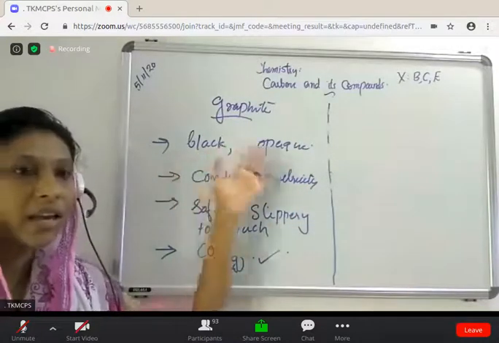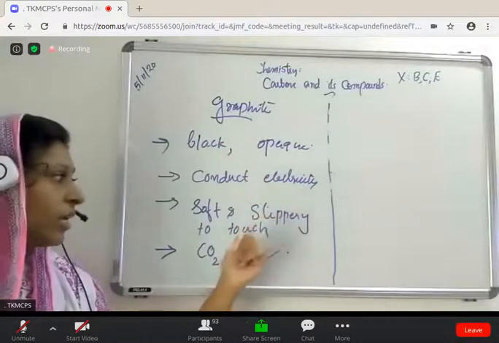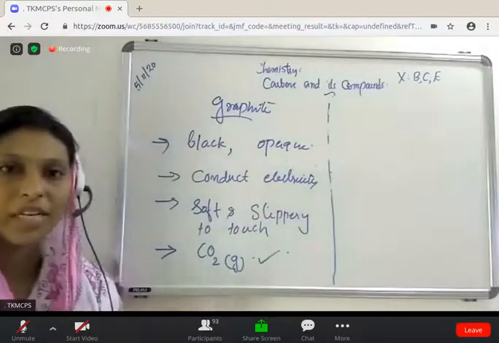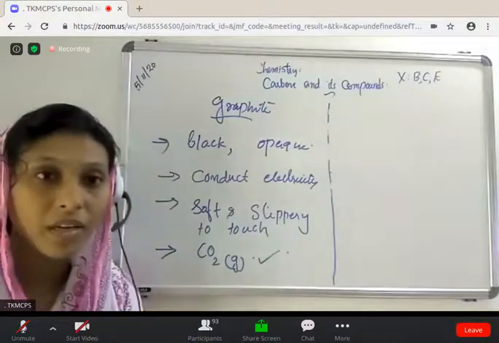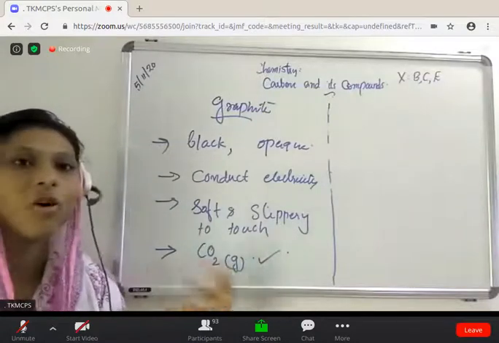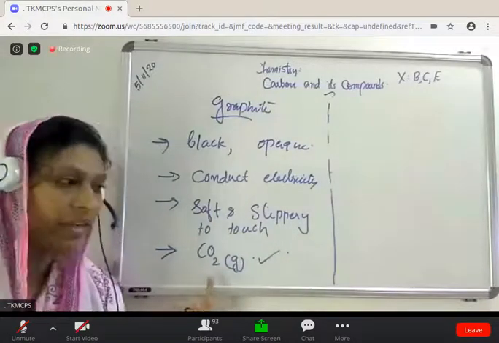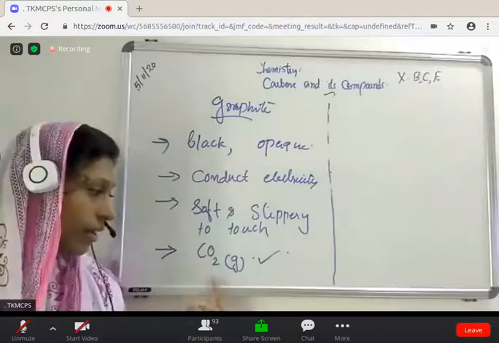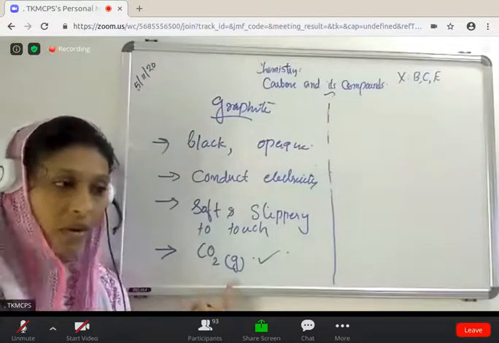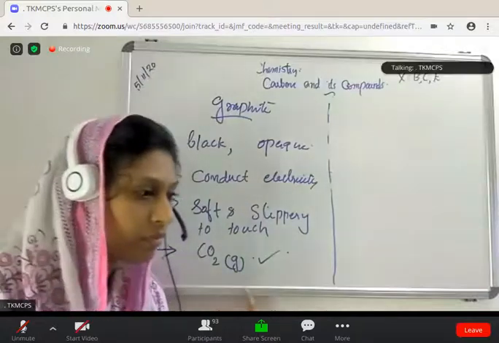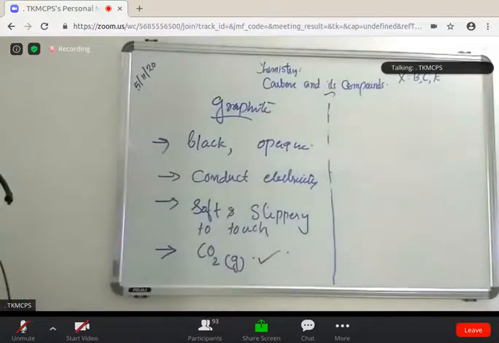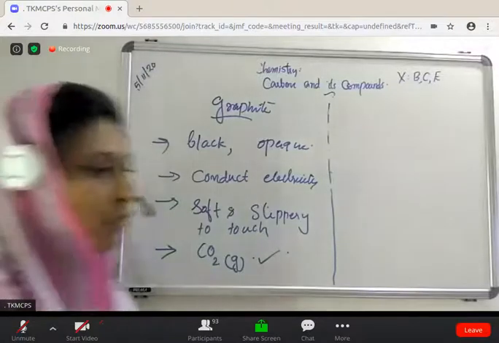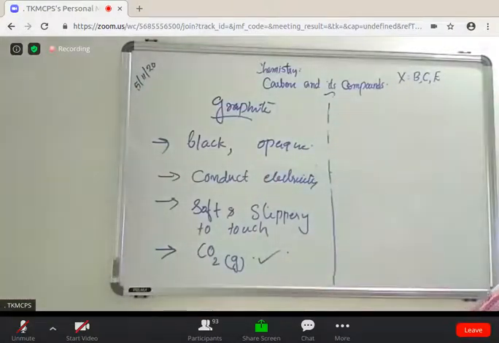But they differ in their physical properties. Graphite is black and opaque, conducts electricity, and is soft and slippery to touch. But diamond is very hard, solid, with high brightness, and transparent. So the physical properties are just opposite to each other, but they are identical in their chemical properties. They produce carbon dioxide gas. Next we have to learn the structure of graphite. I will explain it in the next class. This much only.